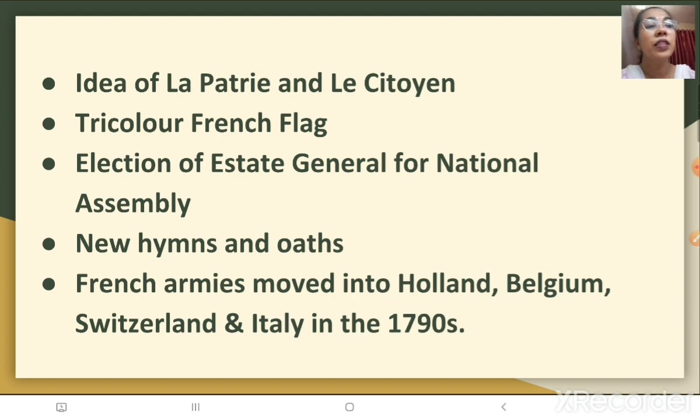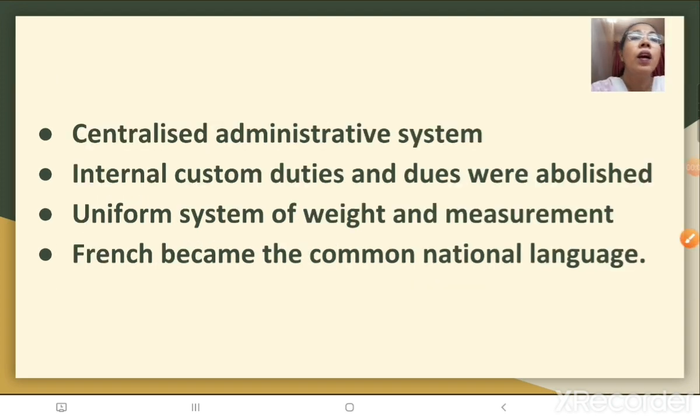Am I clear with this, children? Along with that, the centralized administrative system was also brought so that there will be uniform regulation of the administrative system. To bring uniformity, the internal custom duties and dues were abolished. There were different weights and measurements in different places within the territories.